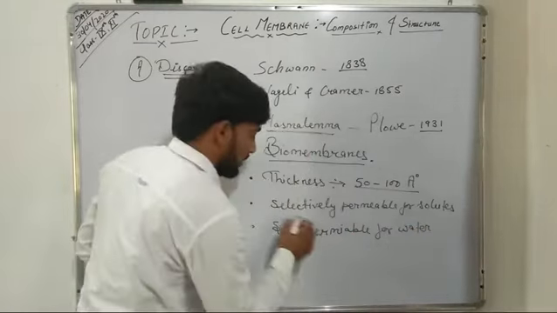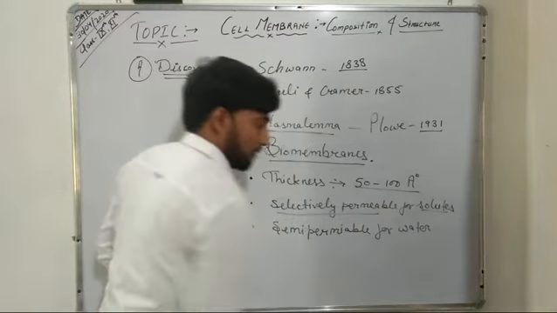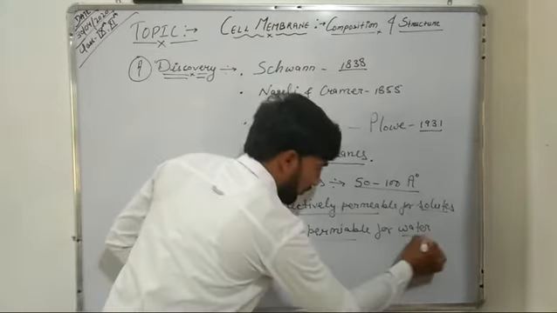So a cell membrane is selectively permeable for solutes and it is semi-permeable for water.